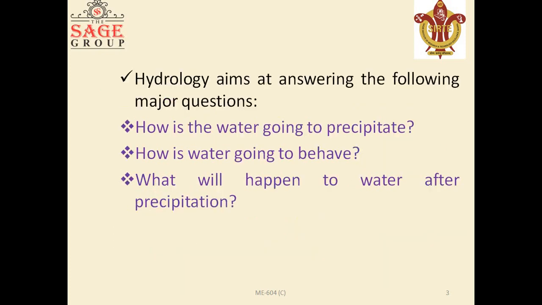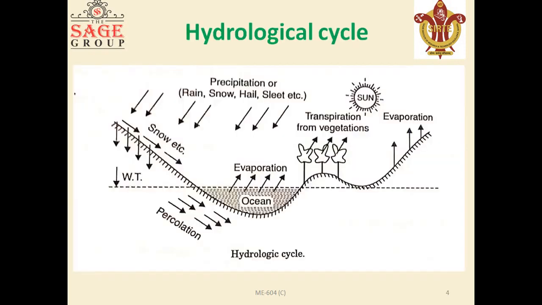Hydrology aims to answer the following major questions: How is the water going to precipitate? How is water going to behave? What will happen to water after precipitation? So, to answer these questions we will discuss the hydrological cycle.